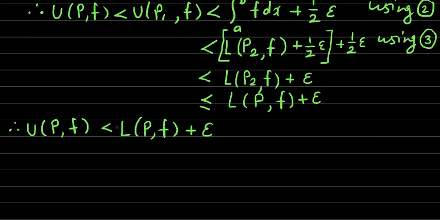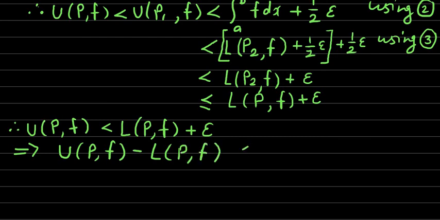Now finally we will transfer this lower sum term to the left hand side, which implies the upper sum over partition P for the function f minus the lower sum over partition P for the function f. This difference we have obtained is less than epsilon.